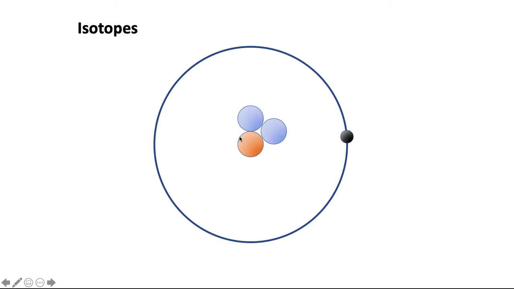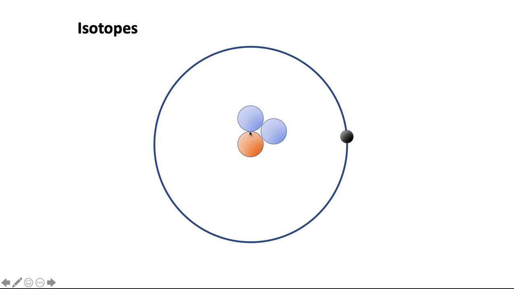The first isotope had only one proton and no neutrons. The second isotope had one proton and one neutron, and the third isotope has one proton and two neutrons.